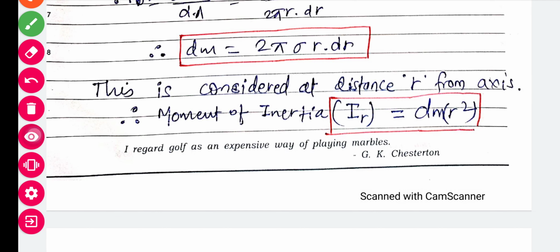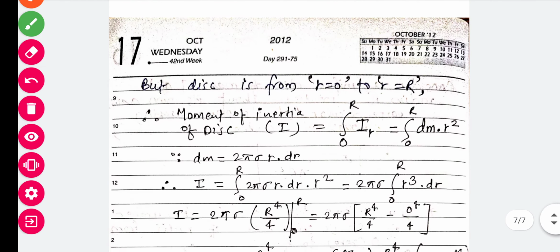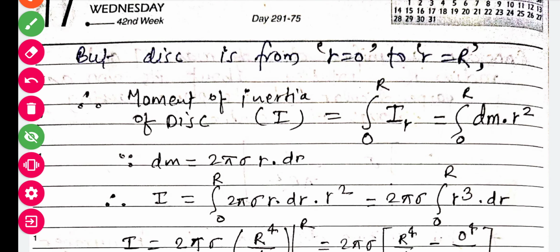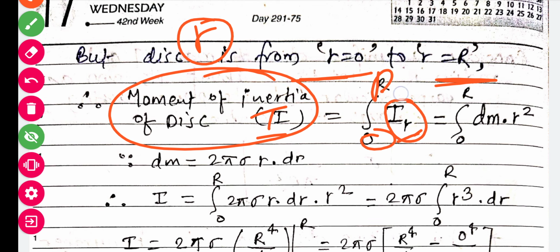The range of the disk is not at r only, it is starting from 0 to capital R. So the moment of inertia of the disk, capital I, is the integration of the inertia of that ring at distance r, from 0 to capital R.